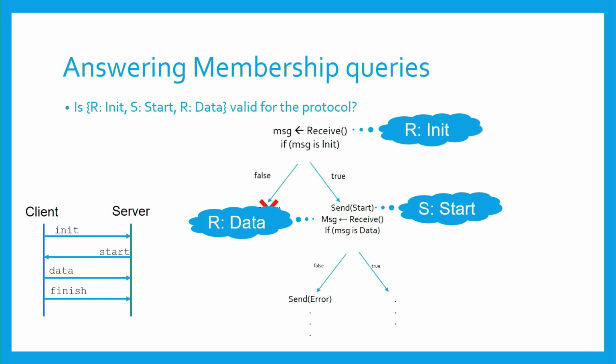And when a message is received again, and it is a data message, then we also add a constraint that the message is data, making symbolic execution discard execution paths where the message is not data, leaving us with one execution path that is valid according to the constraints. Therefore, we can conclude that the binary can actually follow this sequence of message types, and we say, okay, this sequence of message types is valid for the protocol.